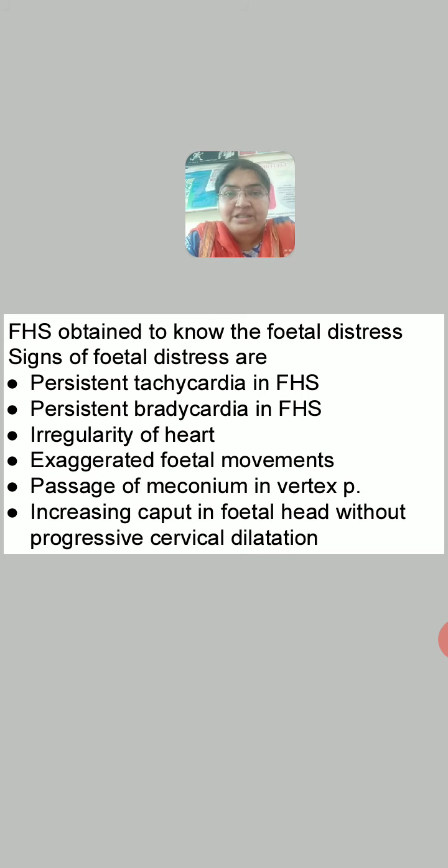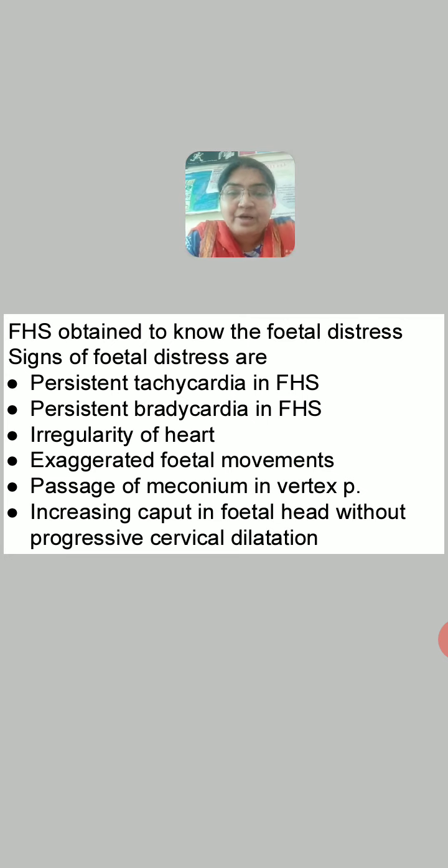Caput forms after the rupture of the membranes, and by the time caput goes on increasing. Caput also increases the overall size of the fetal head. With this time, if cervix is not dilating, then vaginal delivery of the fetus becomes impossible. So this again indicates fetal distress.